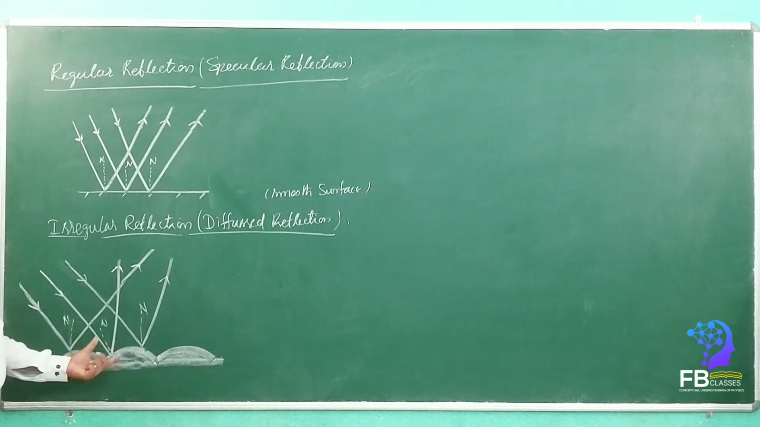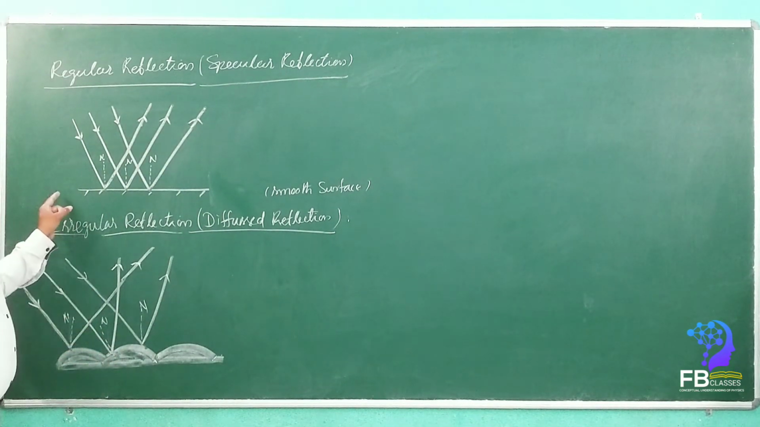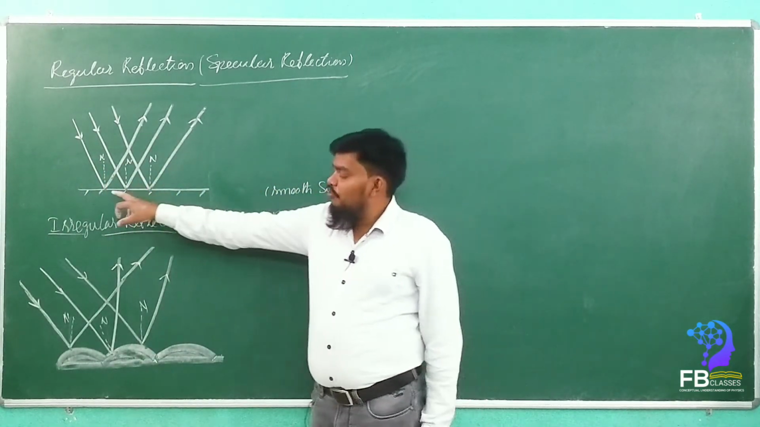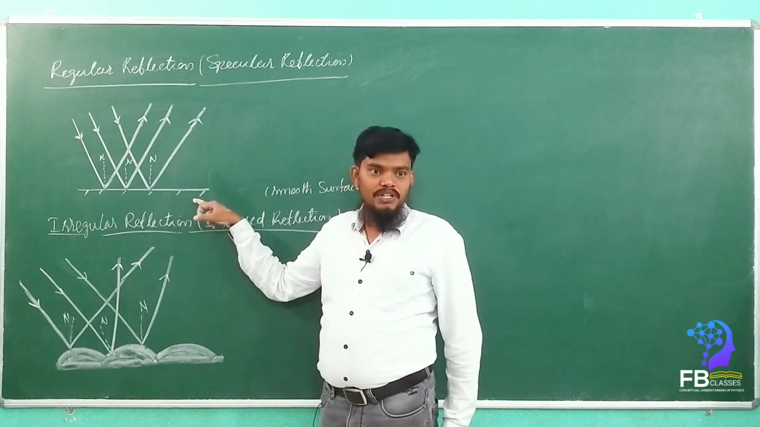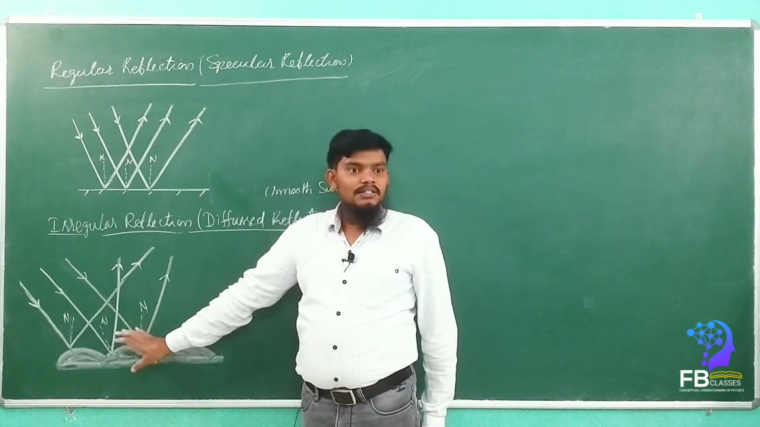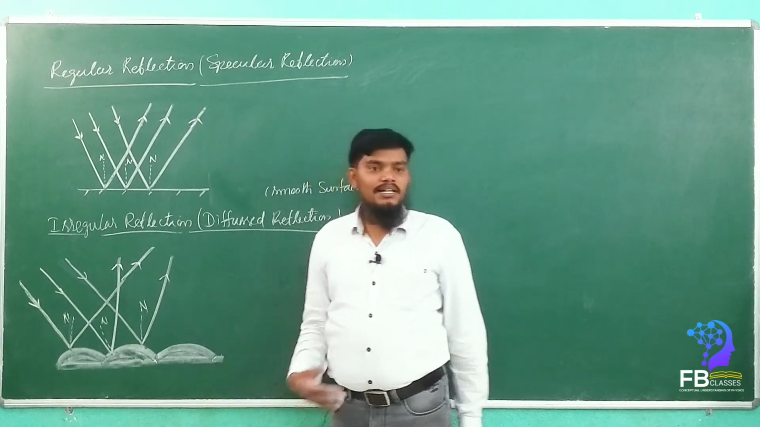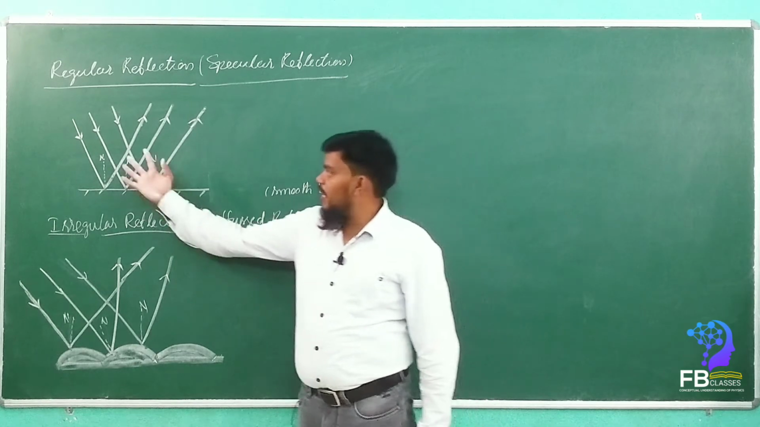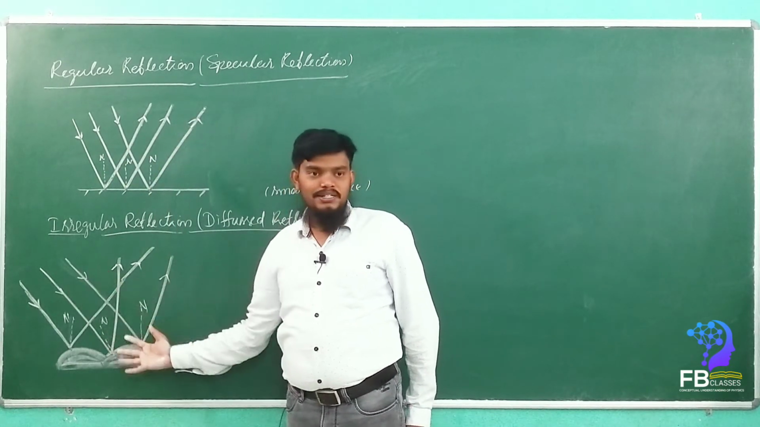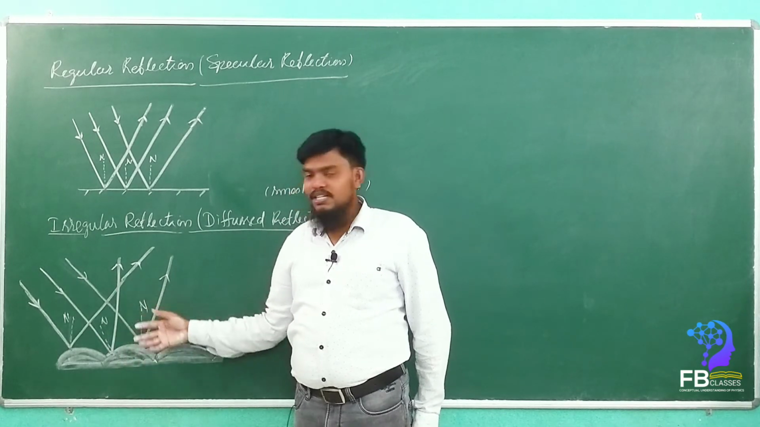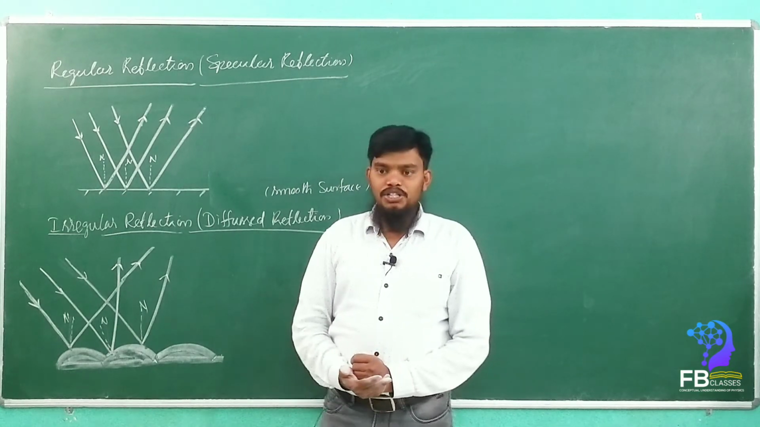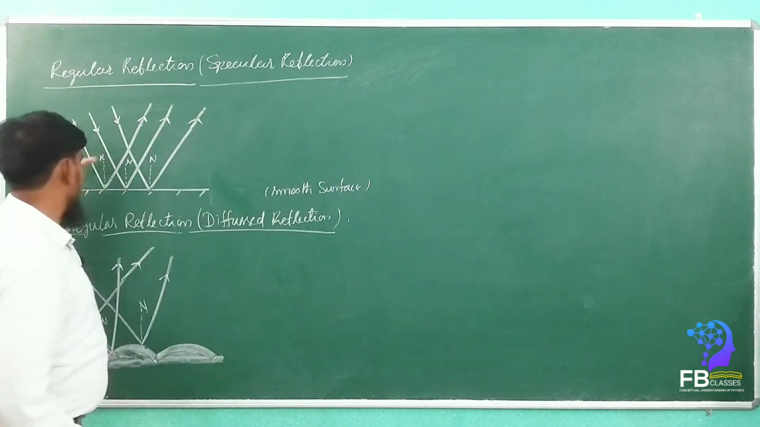Are you getting my point? Very clearly. So what is the conceptual understanding here? Whenever light rays strike a smooth surface, the reflection we call regular reflection, and the reflection from rough surfaces is called irregular reflection. Here parallel incident rays give parallel reflected rays. Here, parallel incident rays are incident, but the reflected rays are not parallel, even the normals are not parallel. Got it? Understand? So these are the two types of reflection.